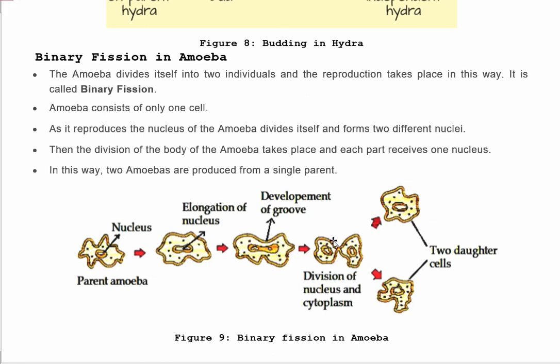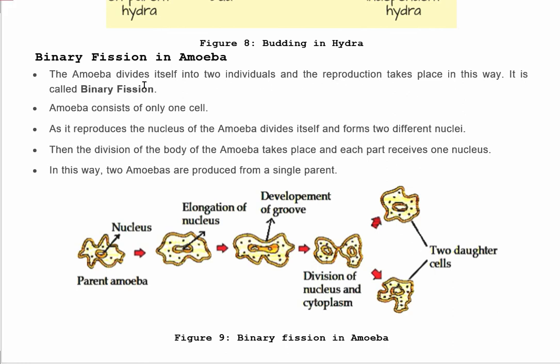Due to the formation of this groove, division of the nucleus and cytoplasm takes place, and after this they get separated into two different daughter cells. So this is called binary fission. Binary means splitting into two parts. So the amoeba divides itself into two individuals and the reproduction takes place in this way.